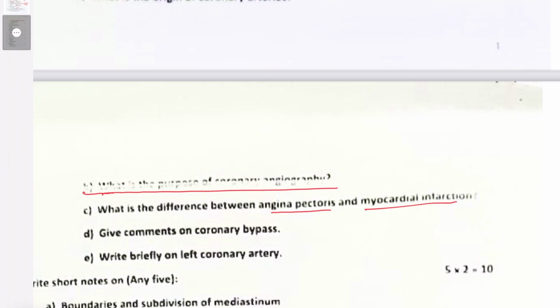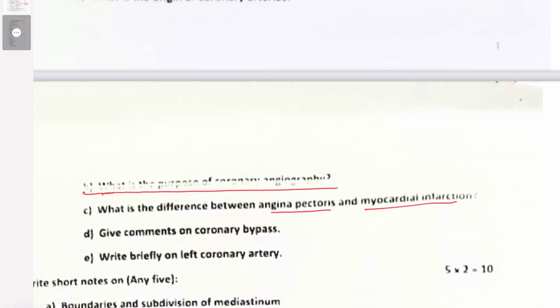However, myocardial infarction is also commonly called heart attack or heart failure. Now, myocardial infarction is when there is loss of blood supply to a particular region of the myocardium because of the occlusion of the coronary arteries. And there it is the atherosclerosis of the coronary vessels which is the main cause.